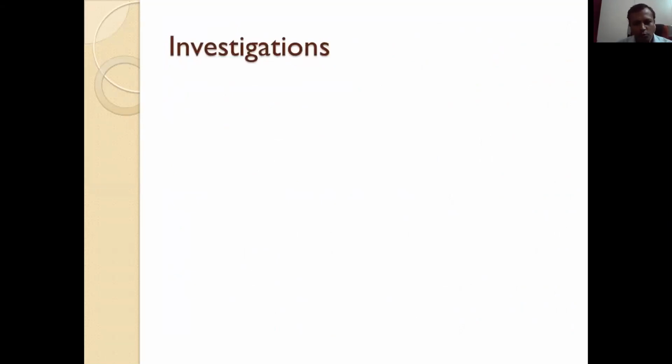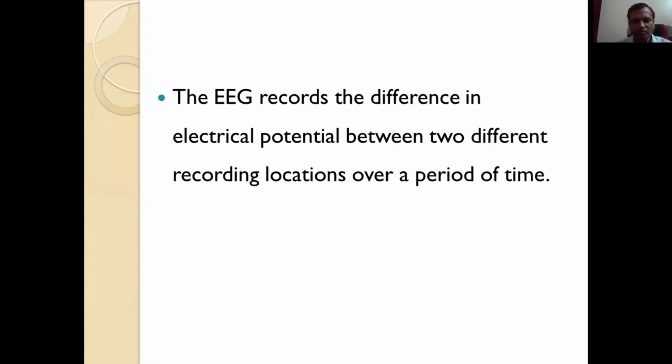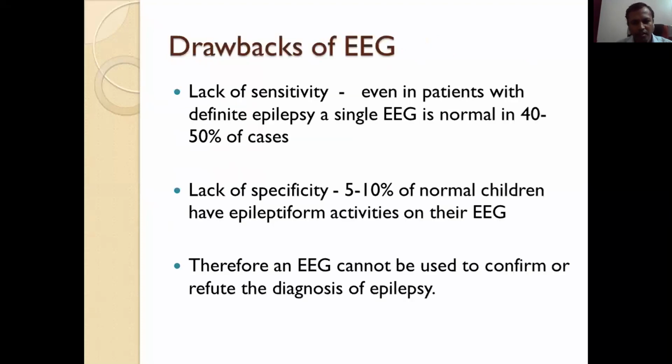Investigations. So we'll move to the investigations. First investigation is electroencephalography, EEG. The EEG remains key to the investigation of the epilepsies, but it has to be interpreted in the context of the clinical history. EEG records the difference in electrical potential between 2 different recording locations over a period of time.